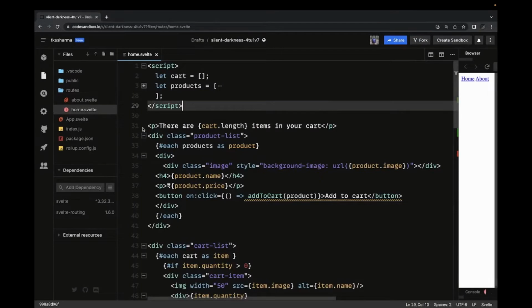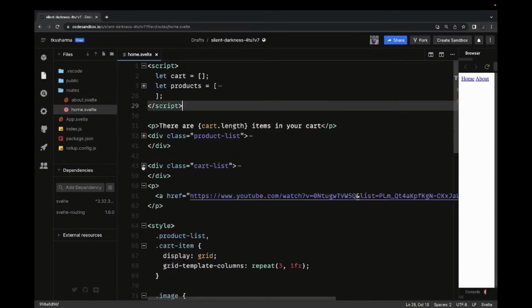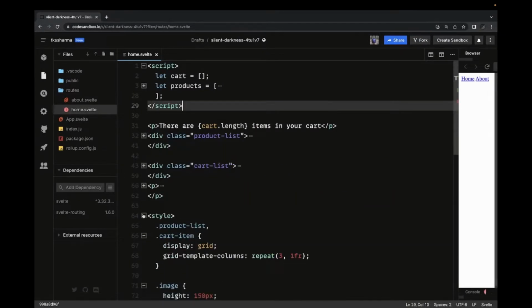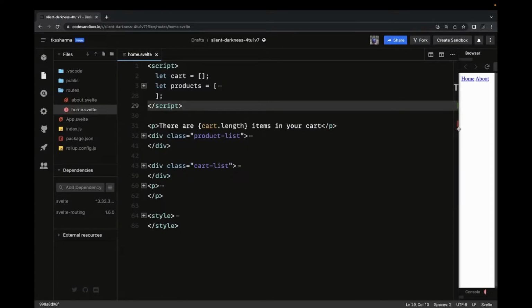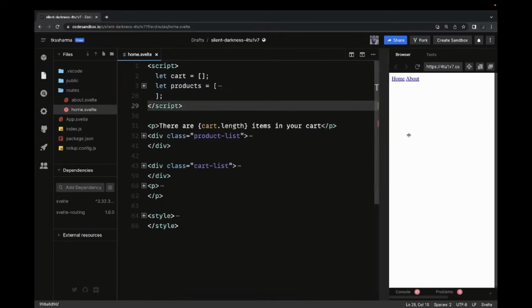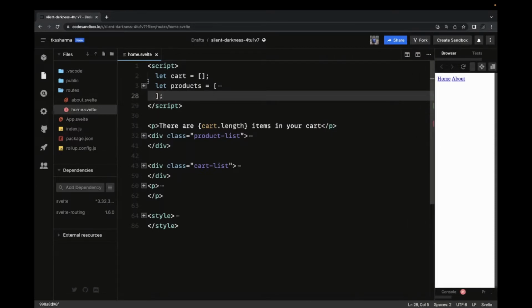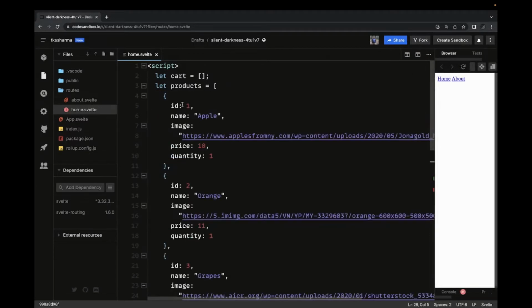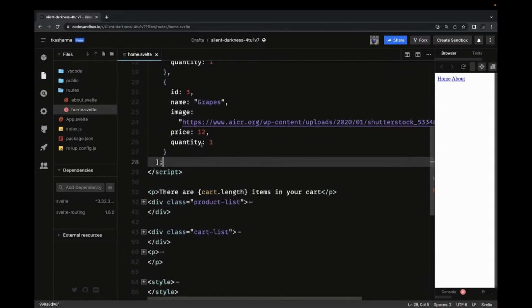So what do I have already? I have a couple of things already set up: the styles, product list and the cart list. My output is not visible because I don't have the code working right now. I have these products, 3 products are already there. One by one, I'm going to define all the methods.